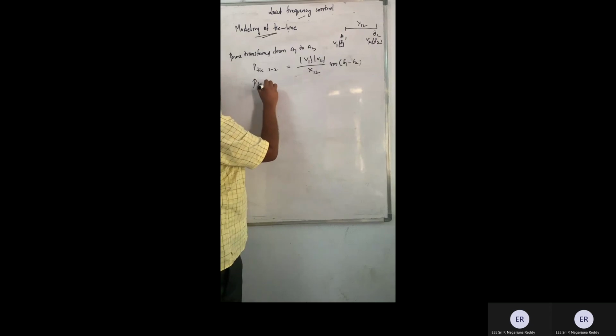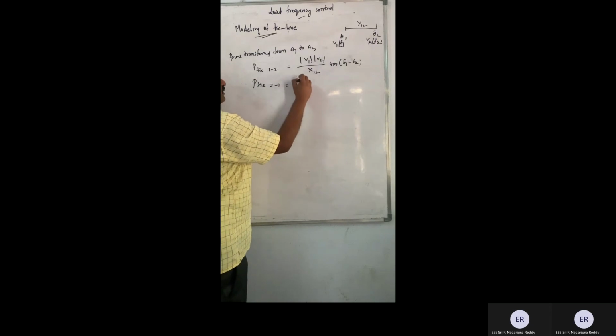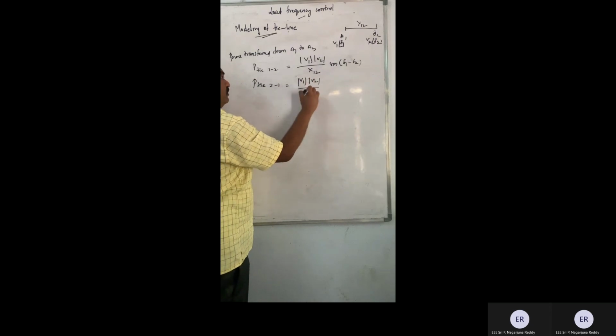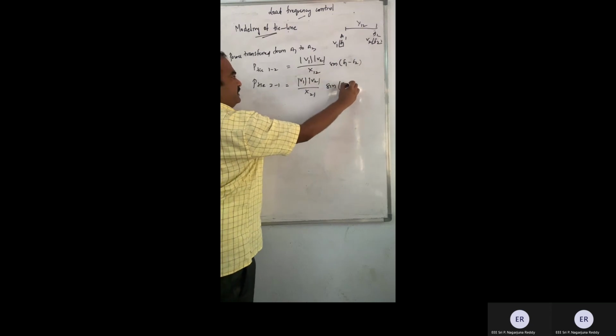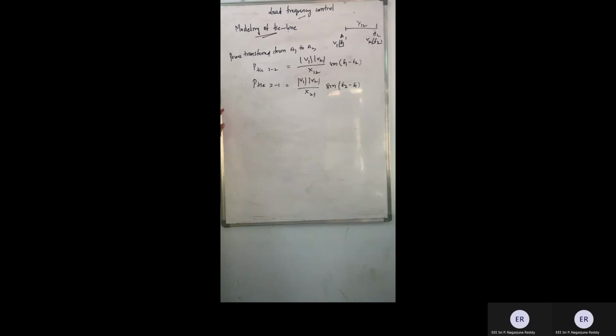Similarly, power transmitted from 2 to 1 is V1 V2 by X21, where X12 and X21 are the same. Here what you will be getting is sine (delta 2 minus delta 1). Only there is a change in the sign, in the values of the angle. Here I had delta 1 minus delta 2, here I do have delta 2 minus delta 1. This is the difference between the two.